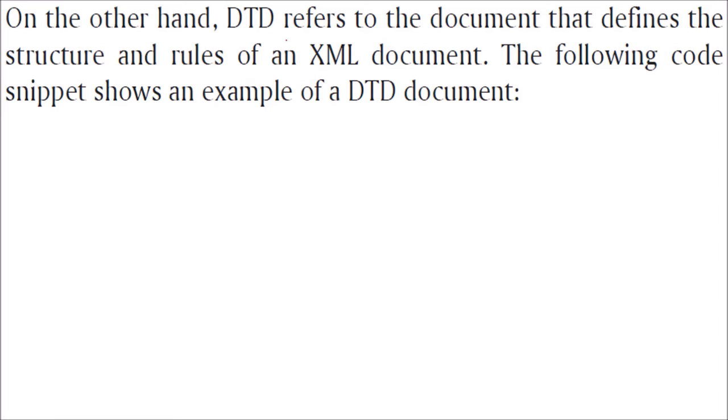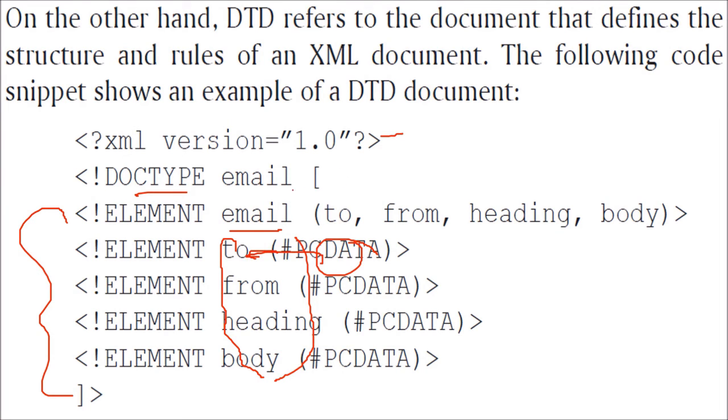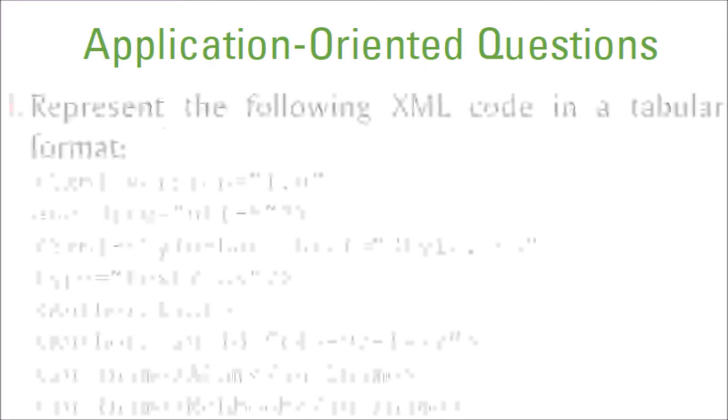So what is the DTD doing? It is the document that defines the structure and the rules of the XML document. So we have this snippet of the DTD document by itself. You have this DOCTYPE which is saying, okay, this is the document type declaration. And here it is specifying that you have to have a root element. This is saying that you will have some child elements. This PCDATA means this is going to be parsed according to this DTD by the XML parser when you make an XML. We'll see some XML application oriented questions.